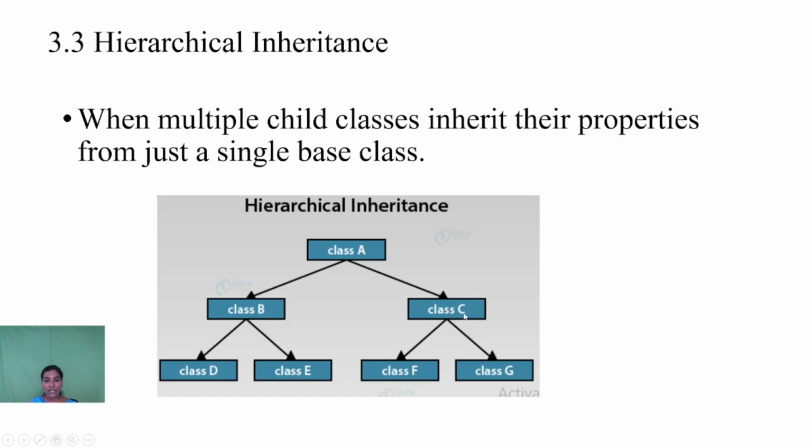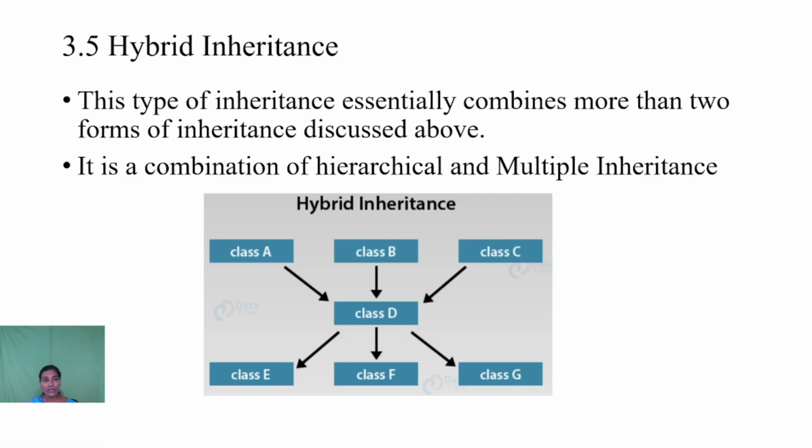Class C is also deriving more than one class, that is class F and class G. So class F and class G have the properties of class C. So this is the representation of hierarchical inheritance.